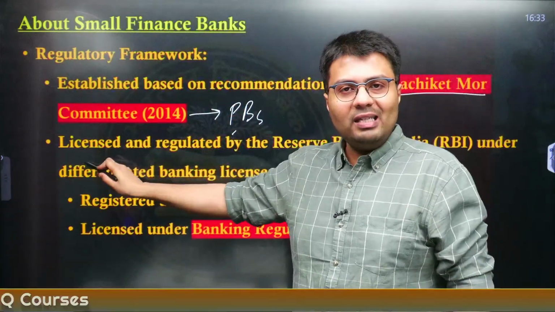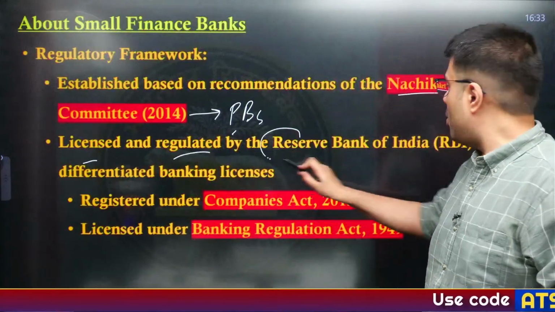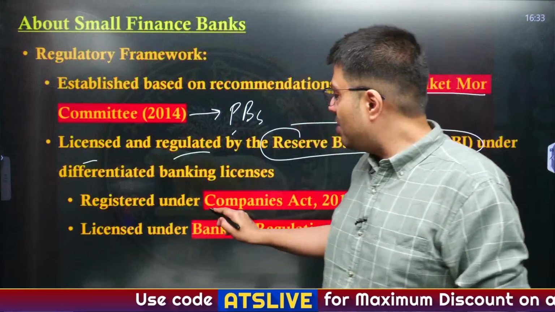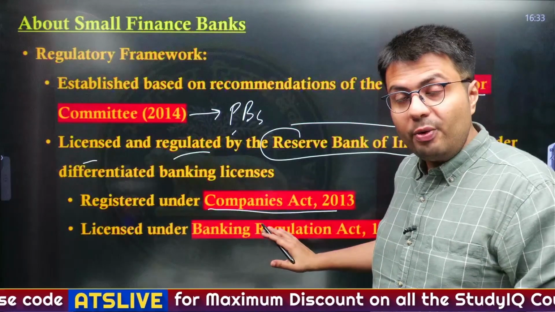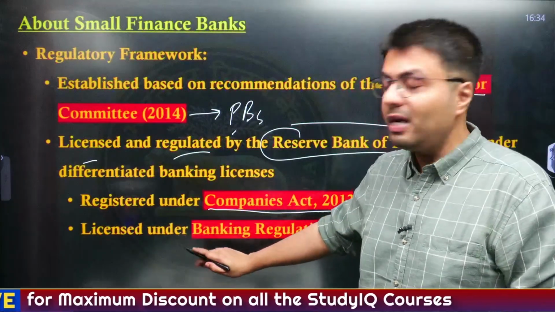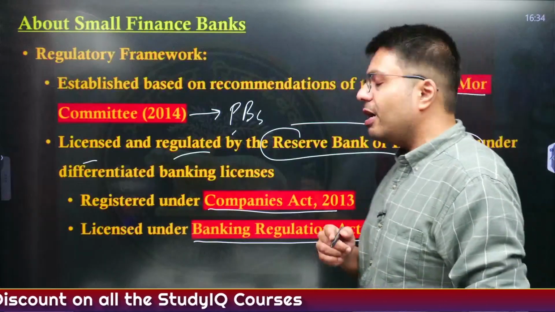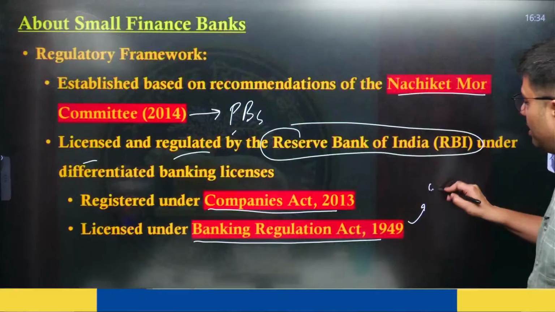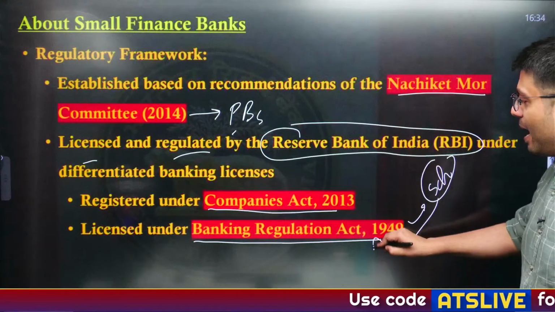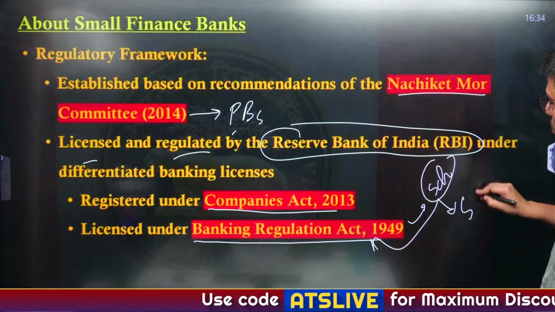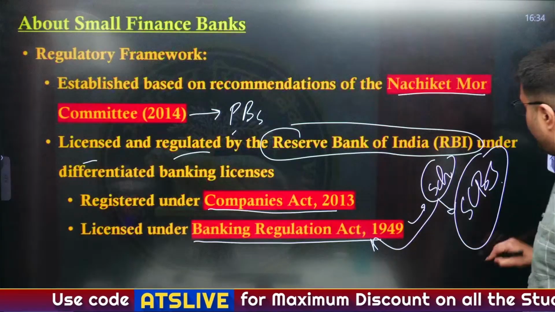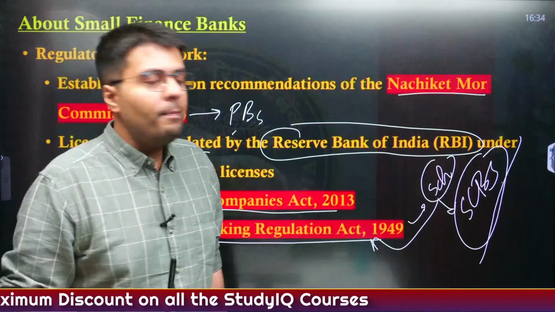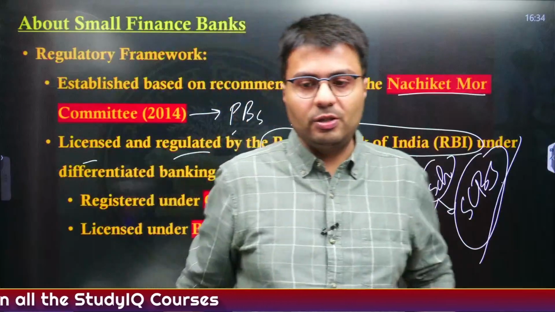Now these banks are licensed and regulated by obviously RBI under differentiated banking licenses. They are registered under the Companies Act of 2013, whereas the license to these banks is provided under the Banking Regulation Act 1949. As these banks are also mentioned in the schedule of the Banking Regulation Act, that is why they are also known as scheduled commercial banks. So if the question comes, are small finance banks or payment banks scheduled commercial banks, the answer is yes.